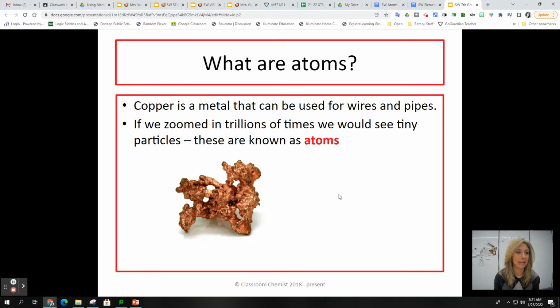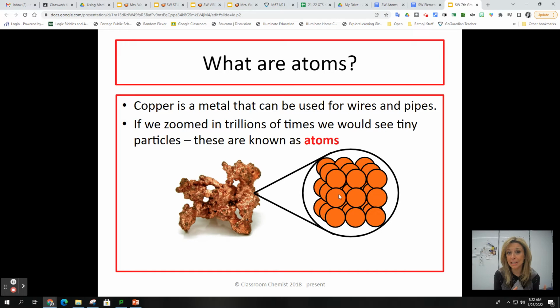So what are atoms? Copper is a metal that can be used for wires and pipes. If we zoomed in trillions of times onto this piece of copper, we would see tiny particles. These are known as atoms. In the past, we've been describing all matter as made up of particles. We've used the term particles. We're going to start replacing that word with the word atoms.